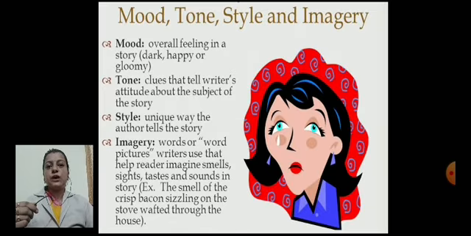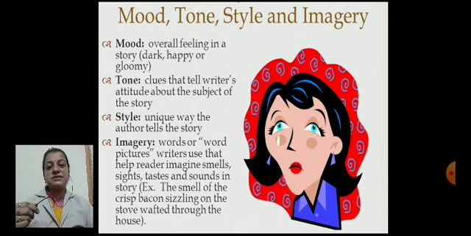After that, we will move towards mood, tone, style, and imagery. Now, what is mood? Mood means the overall feeling in a story, meaning what kind of feeling there is in the story. Dark, happy, gloomy. And tone? Clues that tell the writer's attitude about the subject of the story. And style, the unique way the author tells the story. And imagery, words or word pictures that writers use.